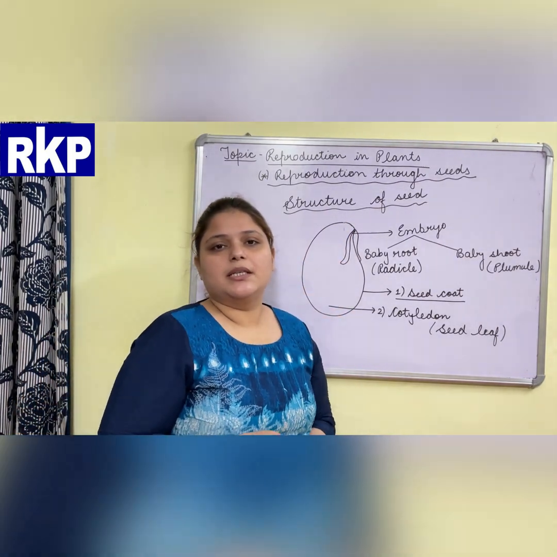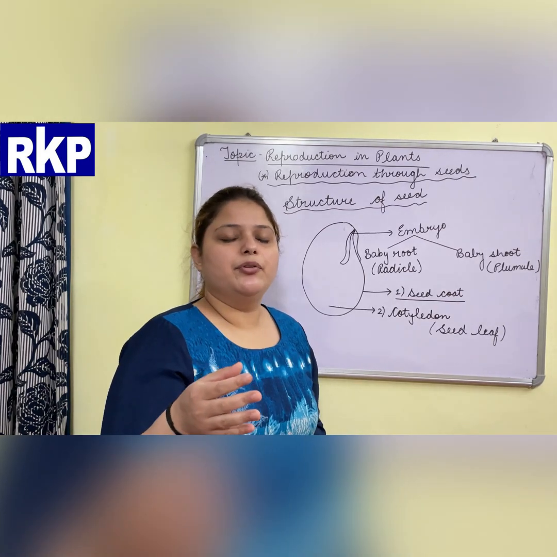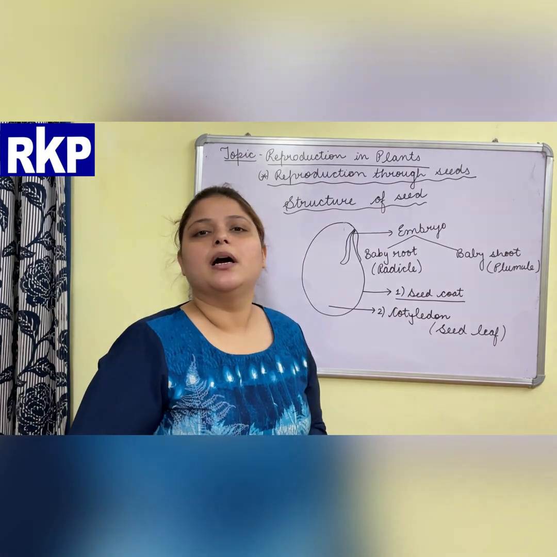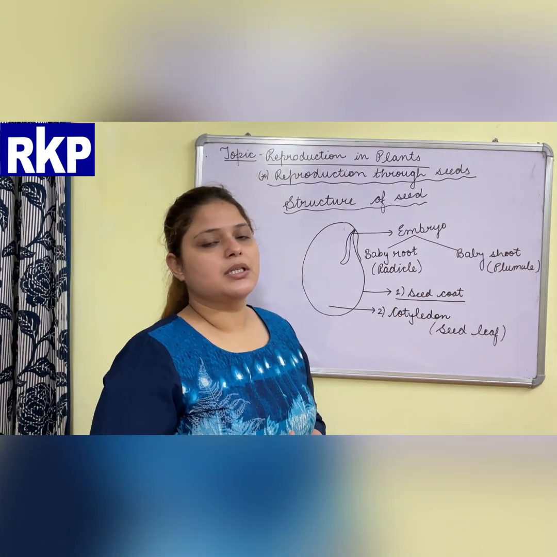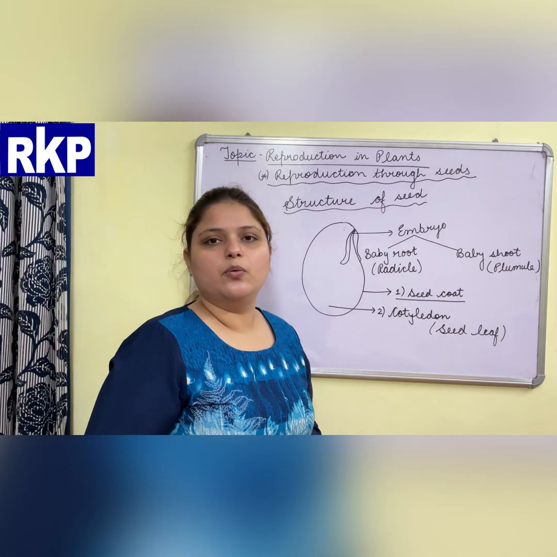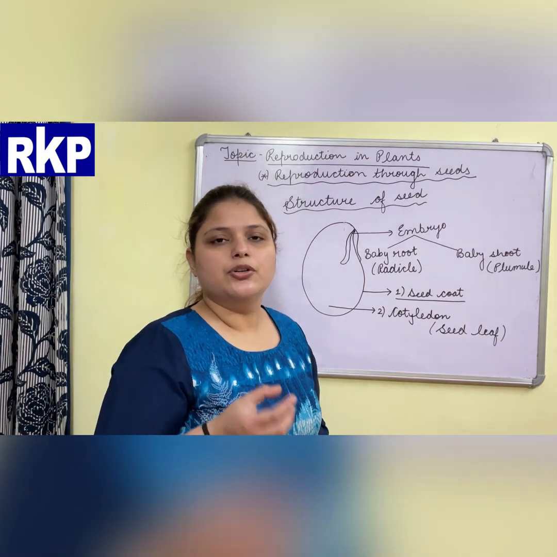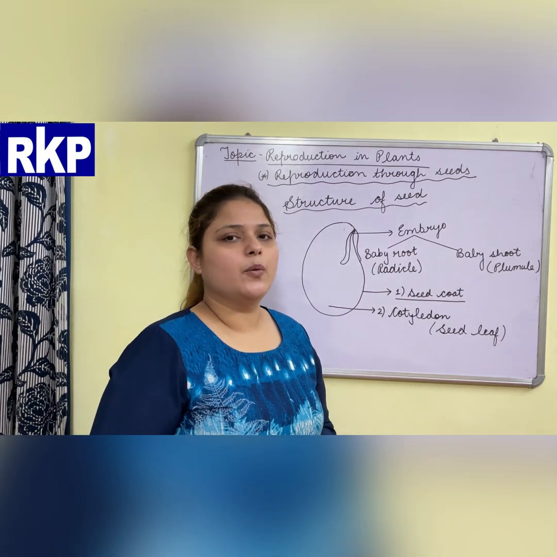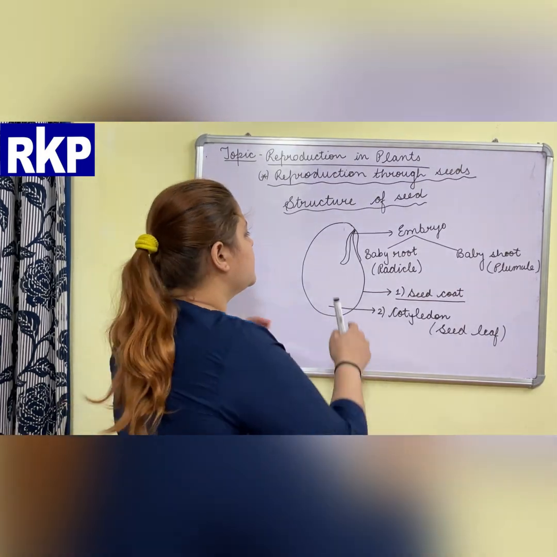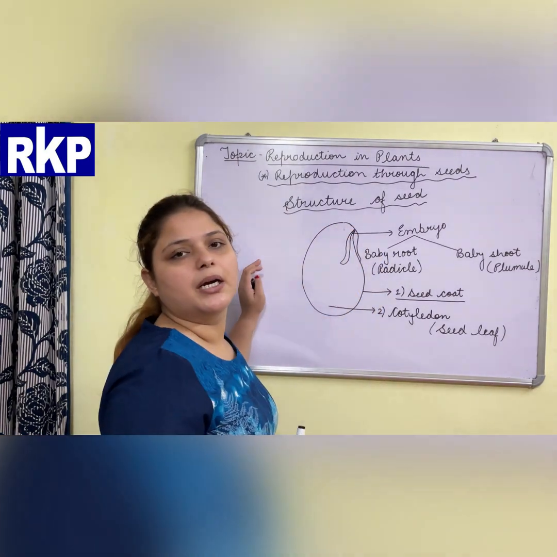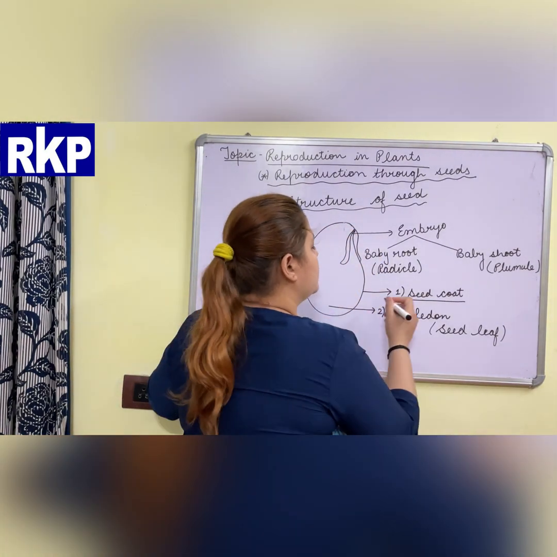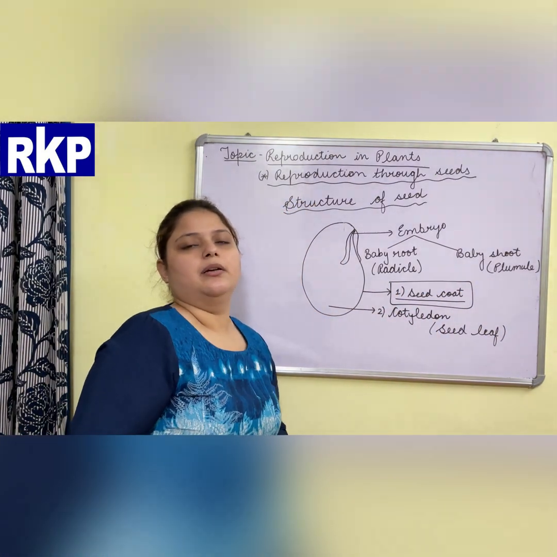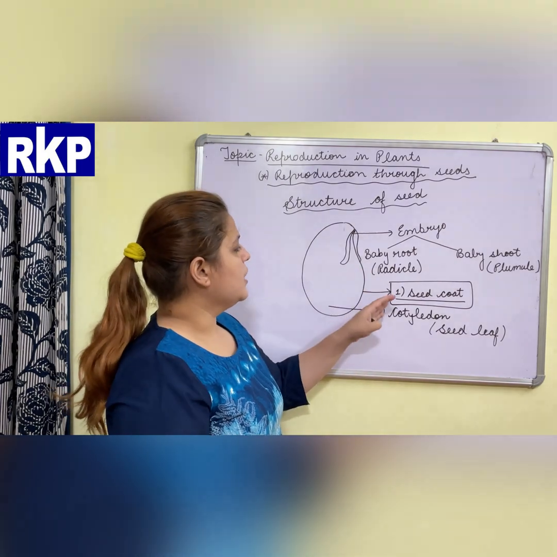And you have seen the seeds just now, and if you look at your home also, if you touch them, you will feel them very hard. Whether you are touching the gram seed or the seeds of a fruit, you will find them very hard. You cannot compress them. Why? Because a seed is covered, protected, by a hard outer covering that is called the seed coat. The outer layer of the seed is called the seed coat.